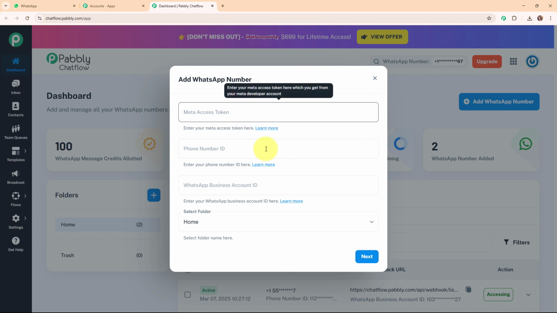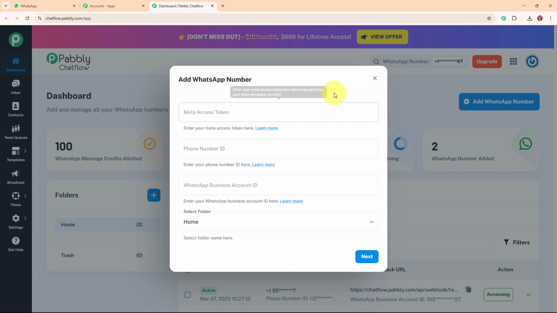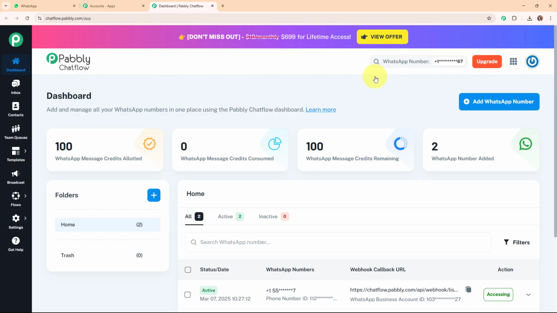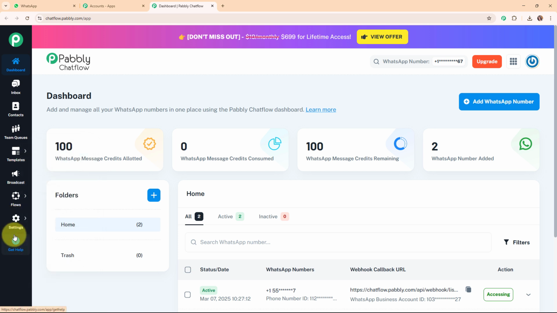Alright, so if you wish to learn in detail about how to get all these details, then you can check out the video for the same on our YouTube channel as well. So this was all about the WhatsApp number, and now let me tell you that Pabbly Chat Flow offers some amazing features that are available in the left sidebar given over here. If you wish to learn about any of the features in detail, you can check out the videos dedicated to each feature on our YouTube channel and on our landing page as well. Here I'm going to give an overview of each feature.